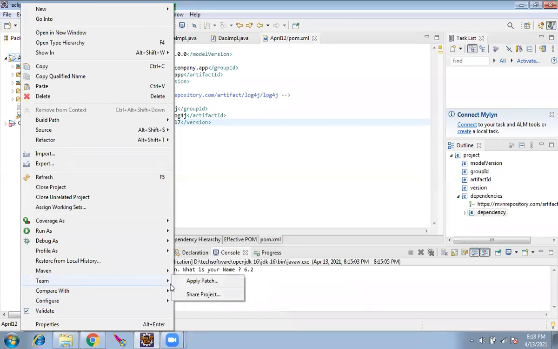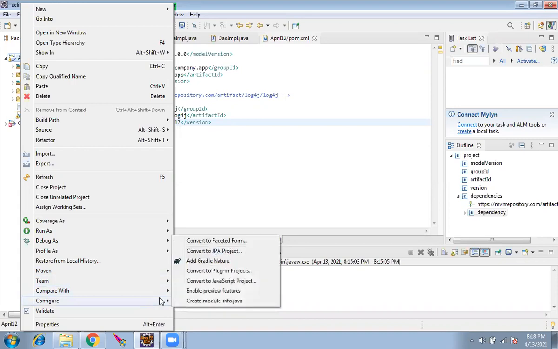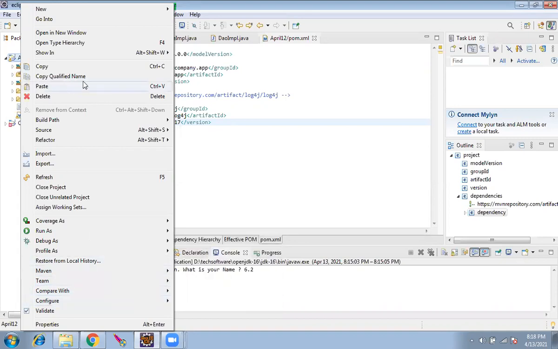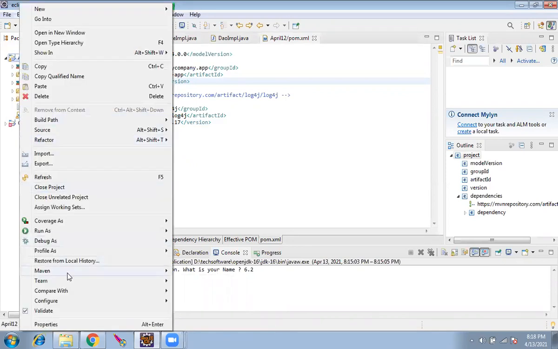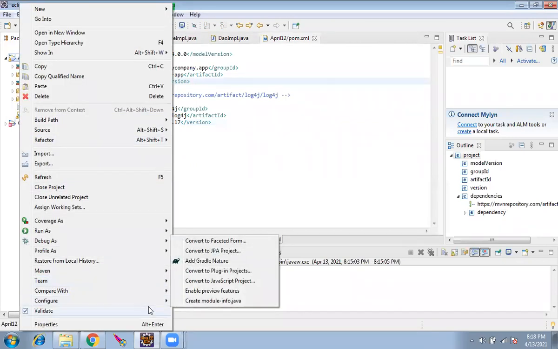In yesterday's video, it would be there. I created it and I showed it. Currently, it would not be showing for me because it's already converted. So if you want to see how it is, you can refer to yesterday's link. But you have to write: first step is create an empty file. Second is paste the content. Third is right click the project. Go to the configure option. There should be something as convert to Maven project.